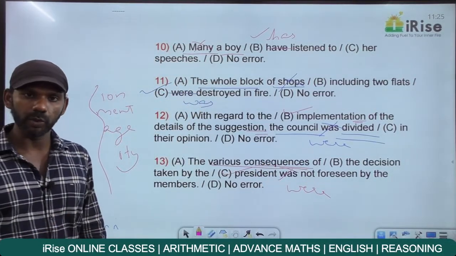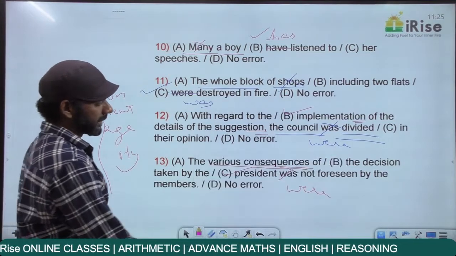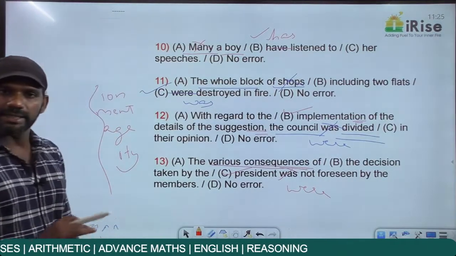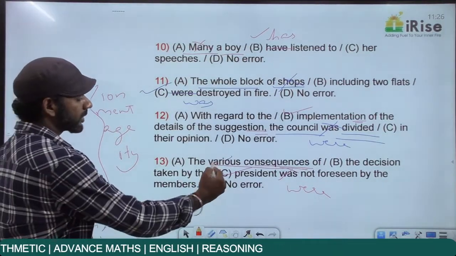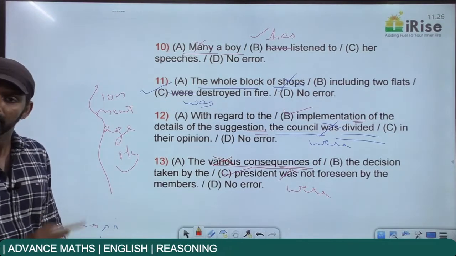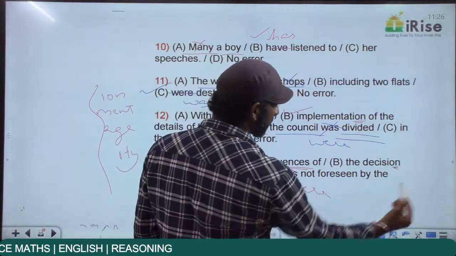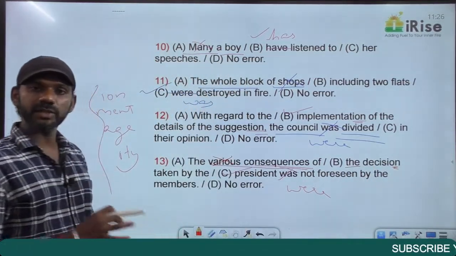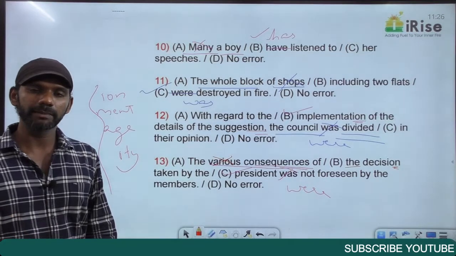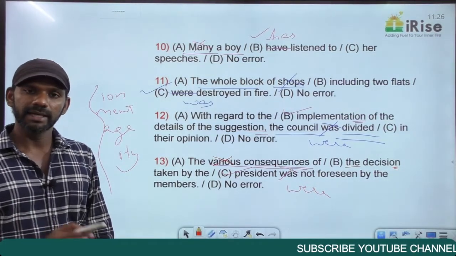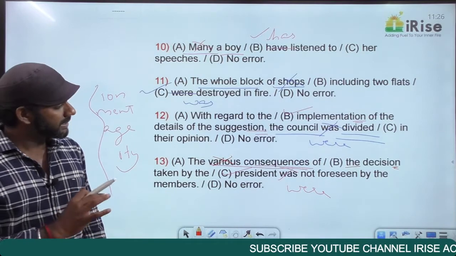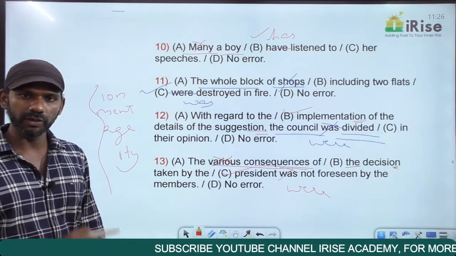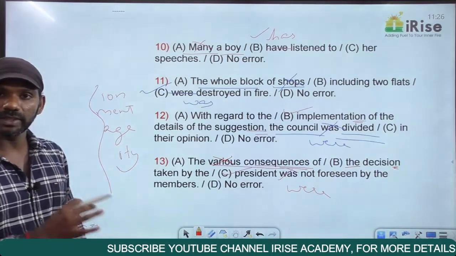Right. Now we'll go for the rule. Various is a determiner, telling us about the quantity of the noun consequences. Determiners don't deserve importance. You forget about various. Of the decision, decision is an ION word, noun. And simple reason is the decision. Now, a, an and the are always used with nouns. A boy, an umbrella, the boy, the boys. So, the decision means decision becomes a noun here. We have 2 nouns before the verb. One is consequences and the other one is decision.